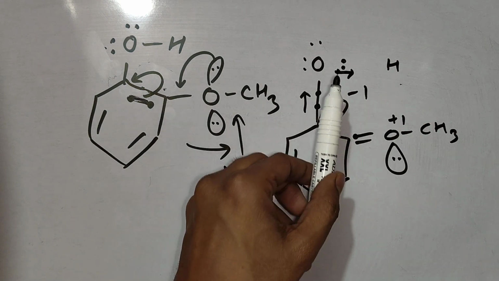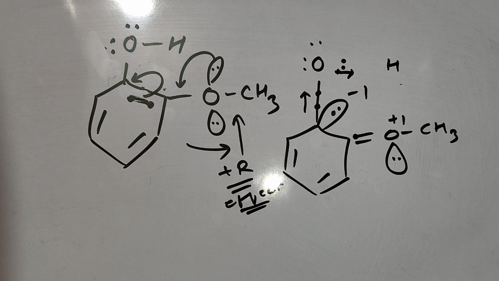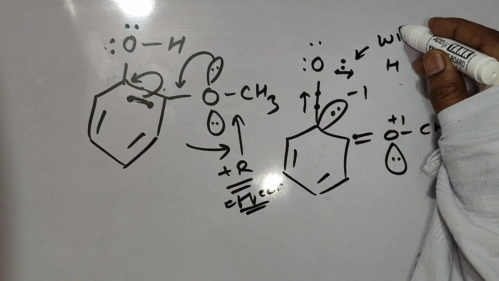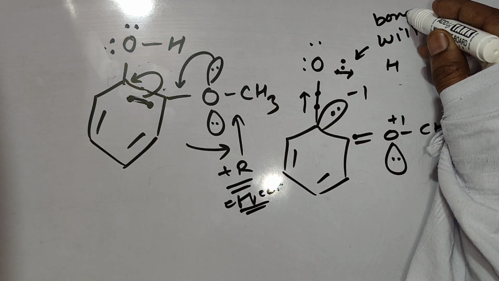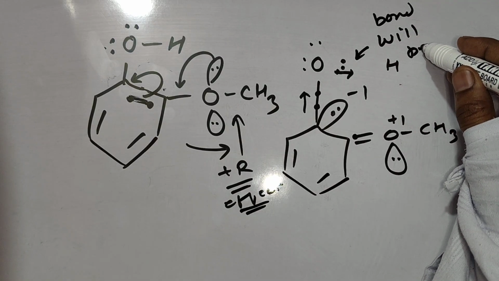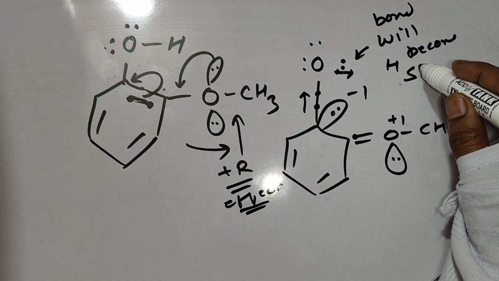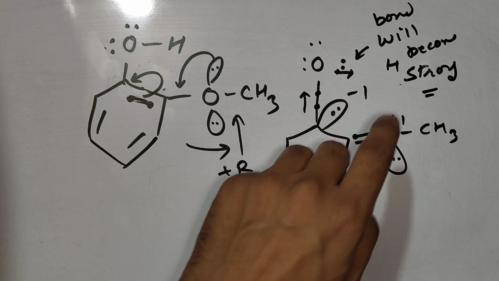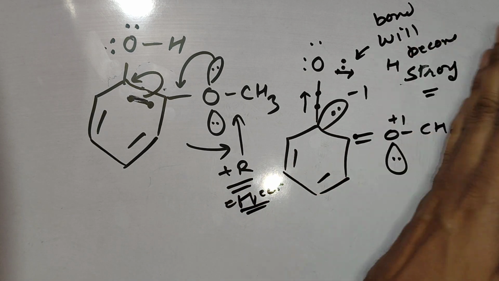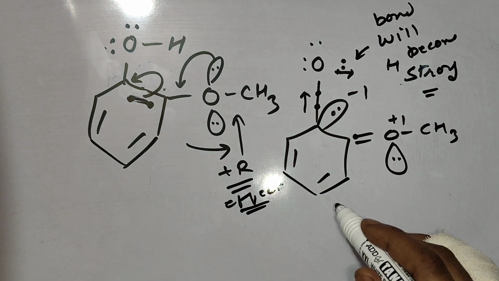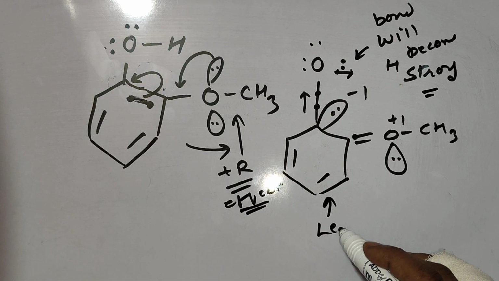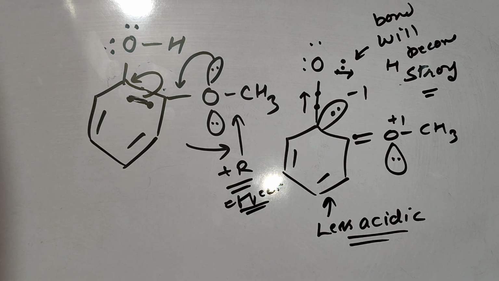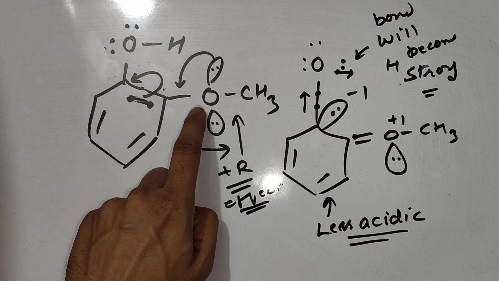And what I said, if electrons are moving away from the oxygen, the bond will become strong. So this bond will become strong. If the bond is becoming strong, release of H positive will become difficult. Difficult release of H positive will decrease the acidic nature, meaning this compound will be less acidic. And you can check why it has happened. It has happened due to the plus R effect of the substituent.